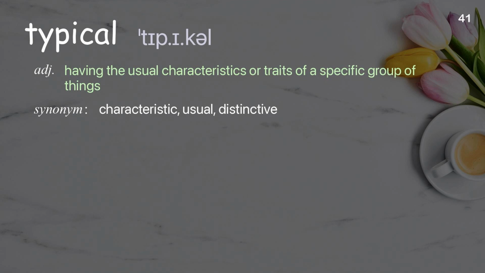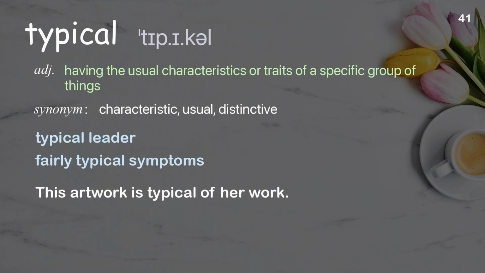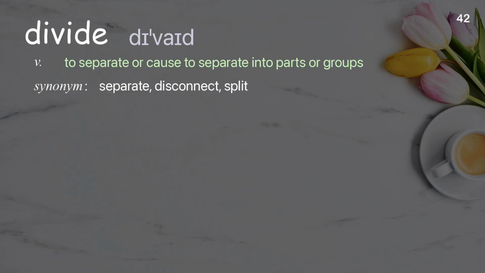Nymph. In Greek and Roman mythology, a minor female nature deity typically associated with a particular location or landform. Examples: Nymph of the woods. Water nymph. The sea nymphs were said to lure sailors with their seductive voices.